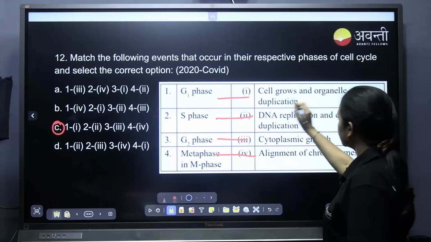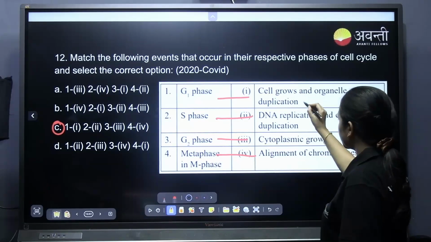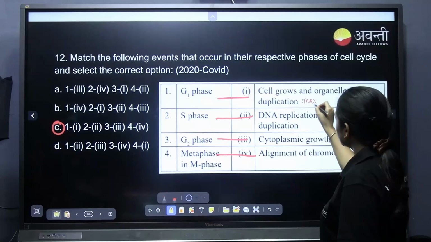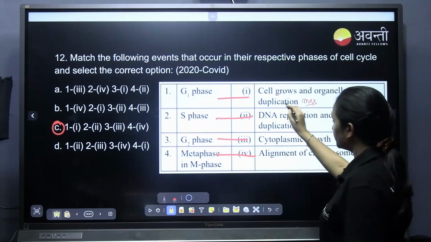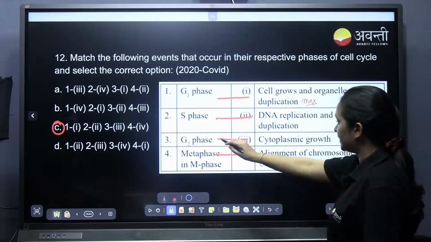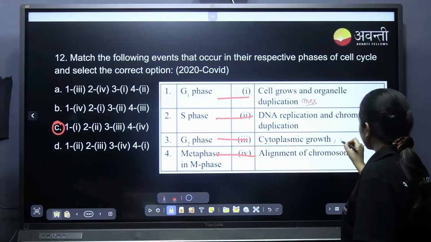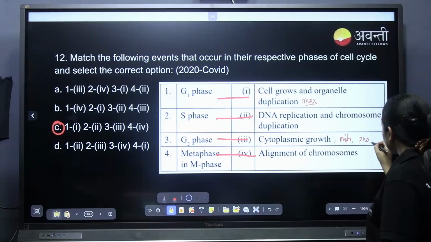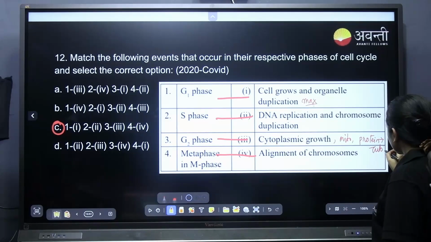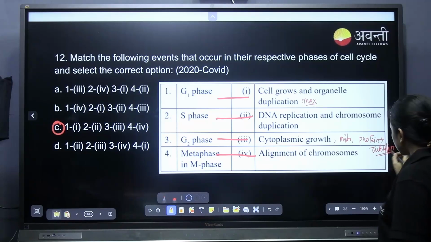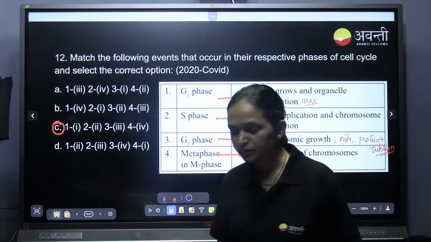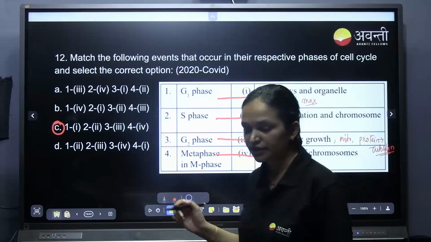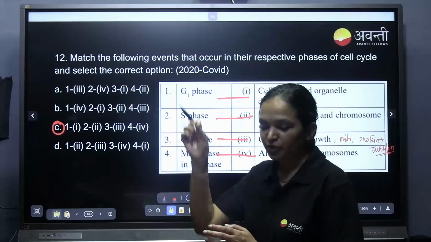But the thing is, in G1 phase, cell growth and organelle duplication, almost the maximum of organelles will be duplicated in the G1 phase. In G2 phase, only some, like mitochondria and some others, will be duplicated, and protein synthesis also takes place. What type of protein? Proteins like tubulin. These tubulin proteins help in the formation of spindle fibers.